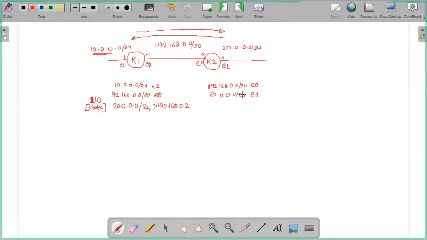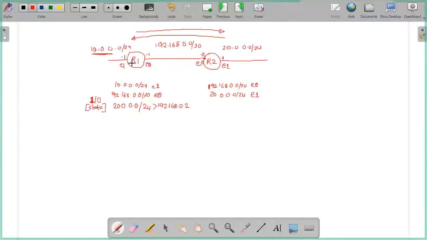There is no default entry at this point in time. So you want me to put a default route? Is the default route the ideal solution in this context? You want all of your traffic, if it wants to go to a different network, to always go to R1? Or only for the 10 network you have to come to R1?